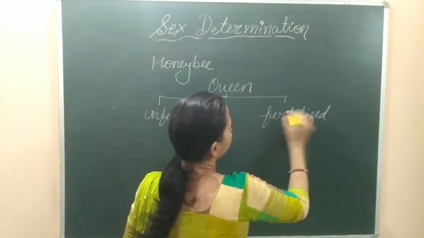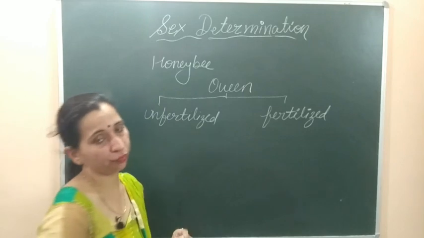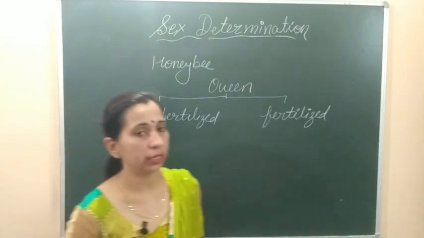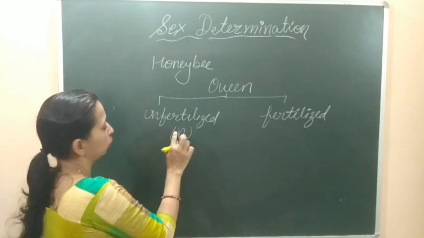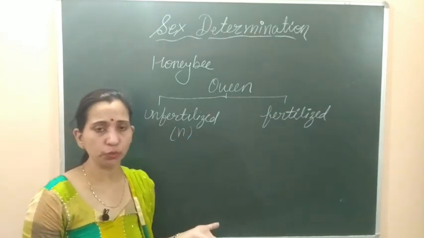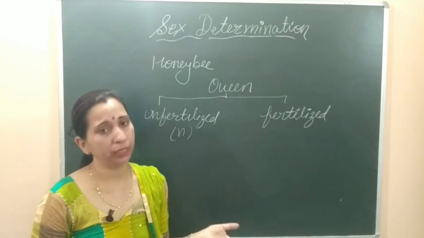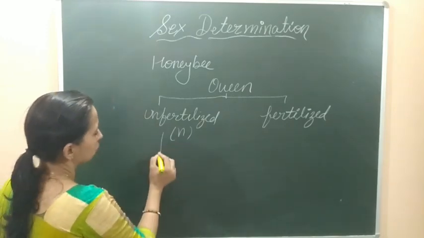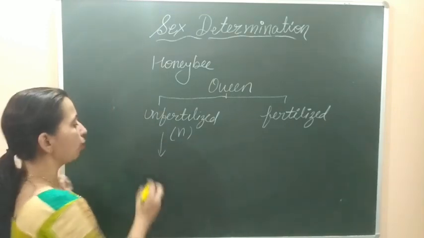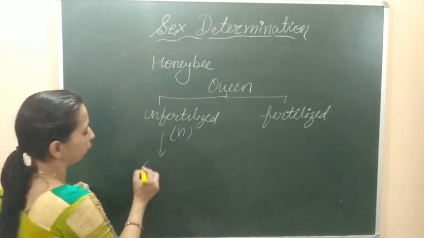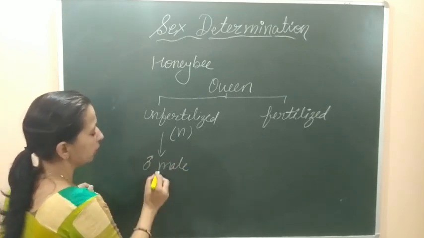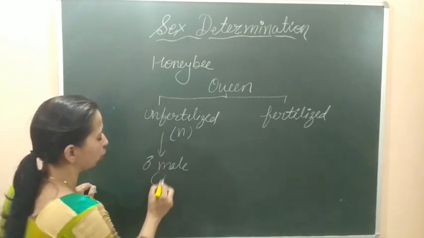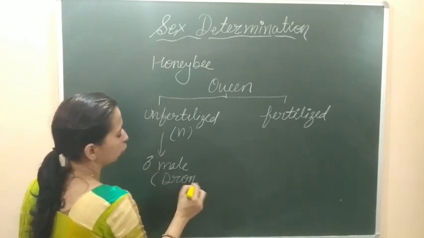The queen honeybee lays two types of eggs here. Some are fertilized eggs and some are unfertilized eggs. These unfertilized eggs are haploid in nature because they are not formed by the fertilization process. So they are haploid in number. These unfertilized eggs will develop and form the male honeybee. These male honeybees are known as drones.